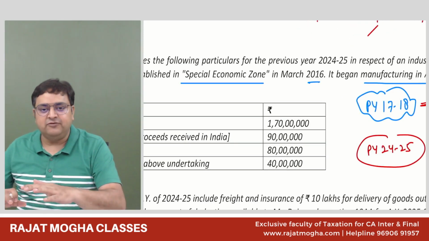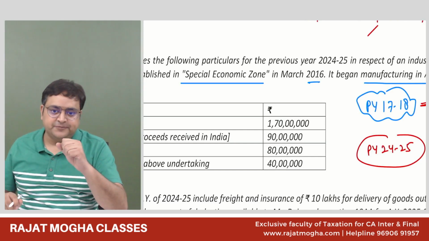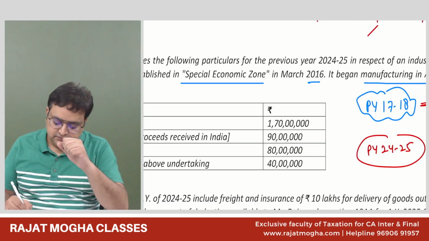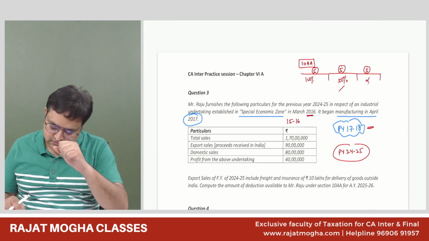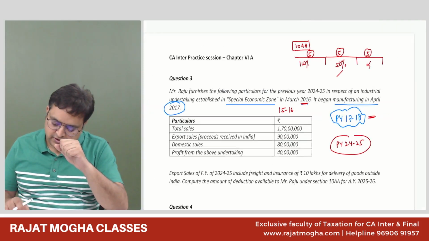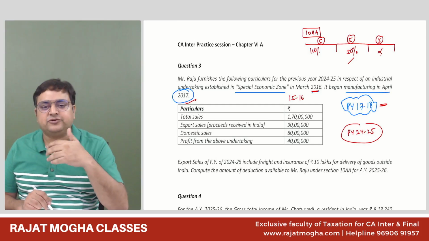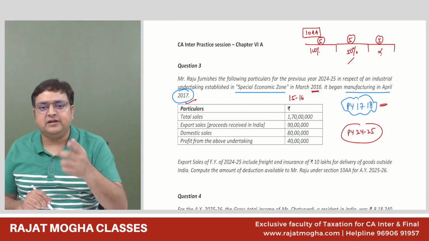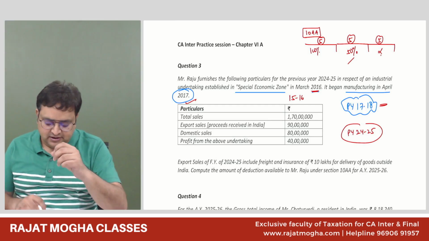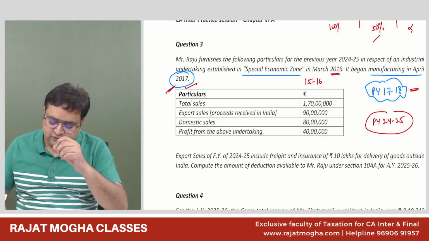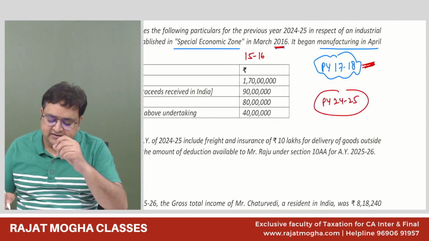Here you will not get confused, but in the examination you will. You may wonder whether the year 15-16 is the first year or 2017 is. Actually, whenever we commence our business, that is our first year when we start production. So April 17 is relevant, so previous year 17-18 is relevant.